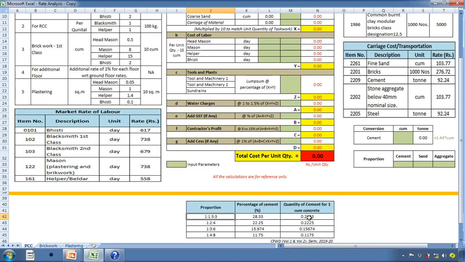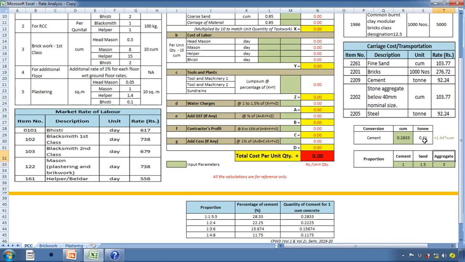So in fraction the quantity of cement comes out to be 0.2833 cubic meter. So I'll substitute this value, that is 0.2833 here, and I'll get the quantity of cement in tons. Thereafter, the proportion for which we are preparing the rate analysis is: cement portion is 1, sand is 1.5 and aggregate is 3.